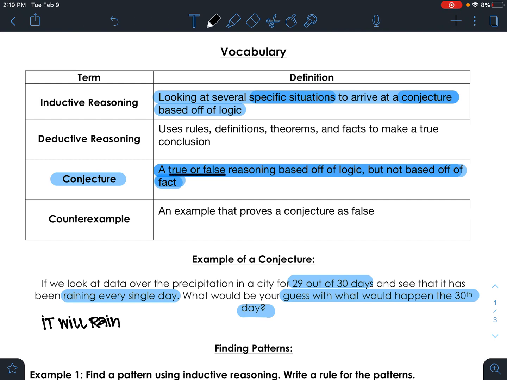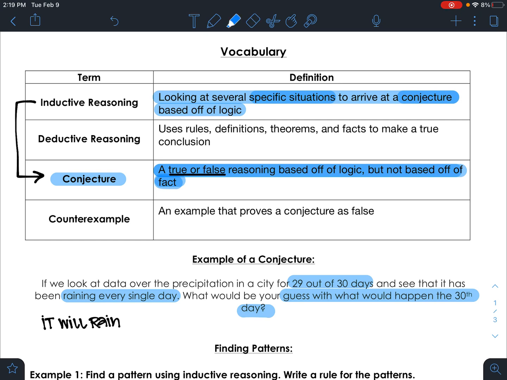We don't know what's going to happen, but that's our guess. To compare that, inductive reasoning makes conjectures. Those are connected. You use inductive reasoning, you use patterns, you use specific situations to come up with a conjecture, and that conjecture can be true or false.